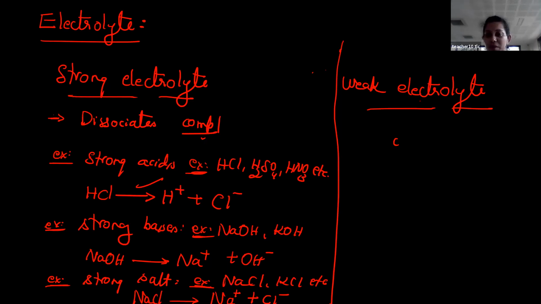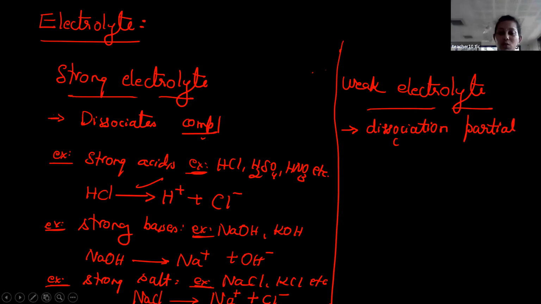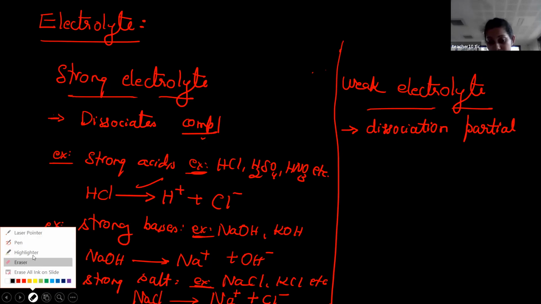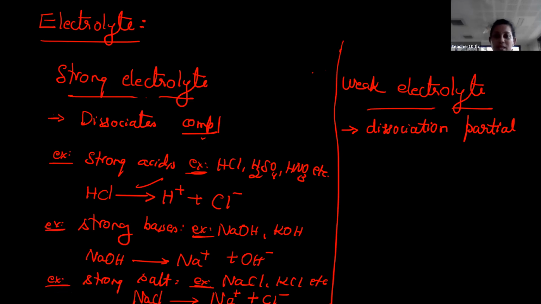Then what do you mean by weak electrolyte? A weak electrolyte is one where dissociation is partial, meaning incomplete dissociation takes place. The splitting rate, or speed, is very, very low.